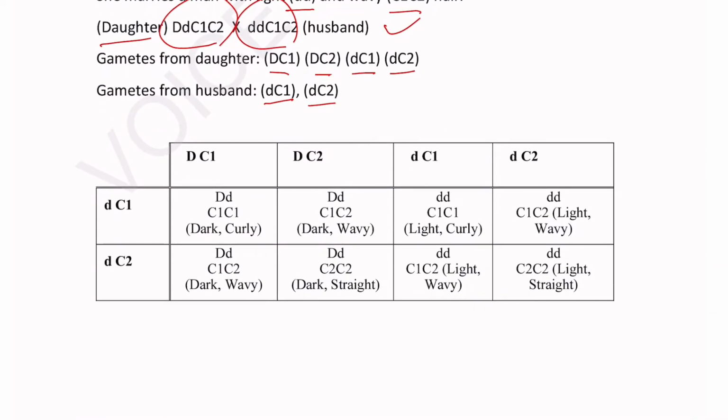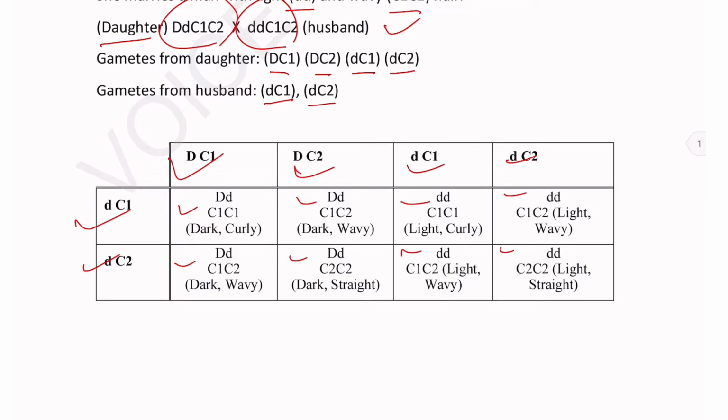Now we will see this checkerboard. Here these 4 gametes are coming from the daughter, and these 2 gametes are coming from her husband. And here are the genotypes that will be produced in their offspring.